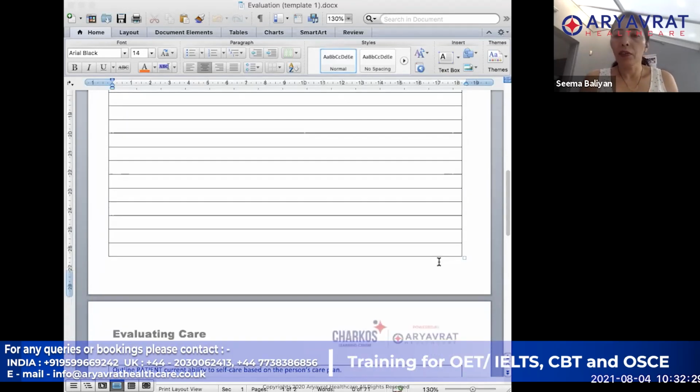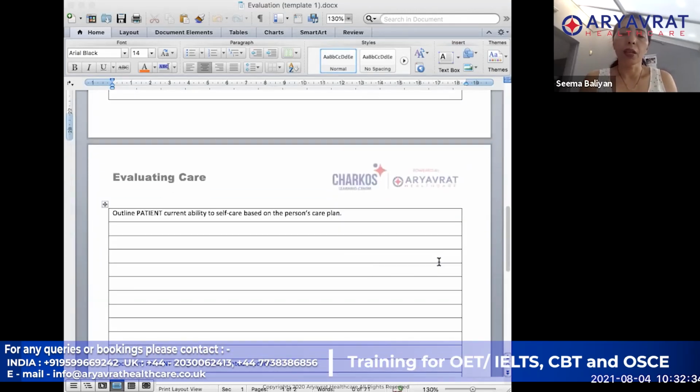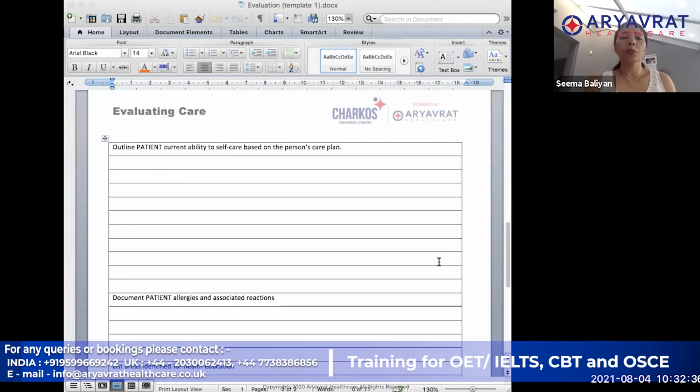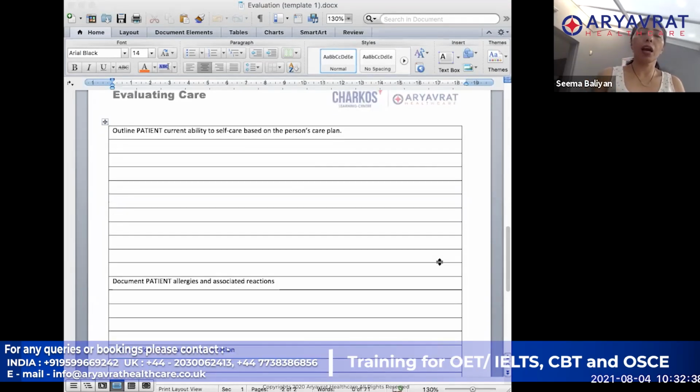Fine. So then we move on to the next section, which is the next page. In the next page, you will see that it is to outline the patient's current ability to self-care based on the person's care plan. Now, this is something that is going to go in the present tense, as you can see that it is asking about the patient's current ability.